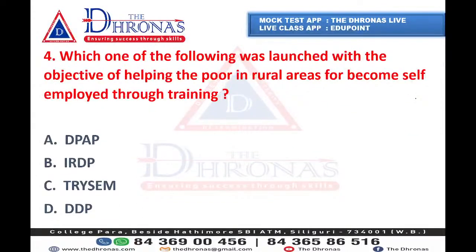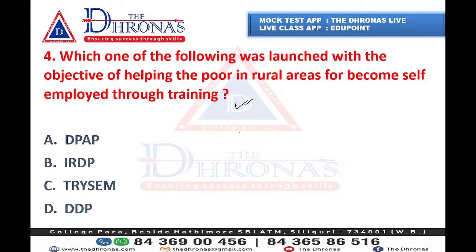So we are moving towards question number 4. Which one of the following was launched with the objective of helping the poor in rural areas become self-employed through training? What will be the program, or what is the actual program?